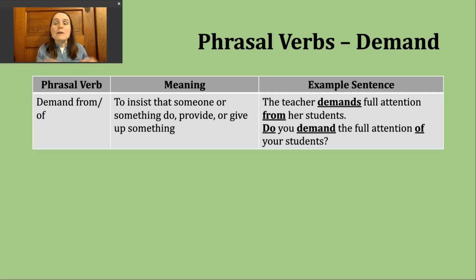Generally, what we're going to see is demand and the particle separated with this particular phrasal verb. So, kind of the what that someone is doing, providing, or giving up. And then after from, we know the someone or the something that is being asked to do, provide, or give up something. Another example here: do you demand the full attention of your students? Here, again, is a question. You can see how it's separated.